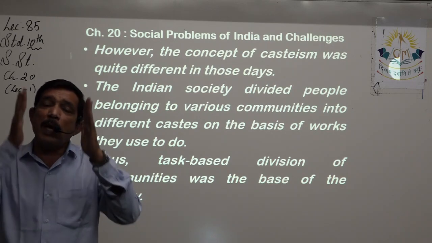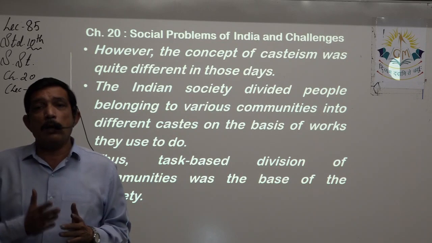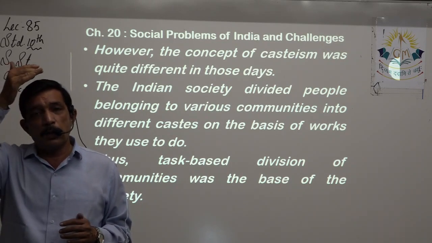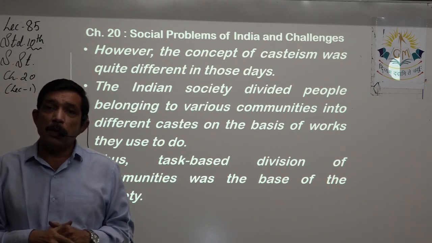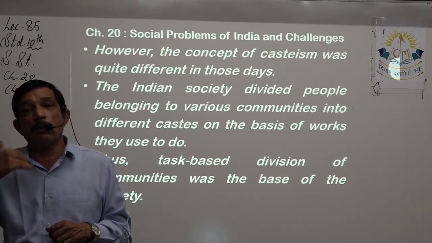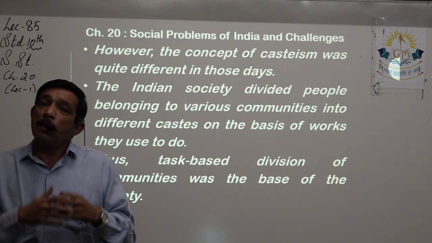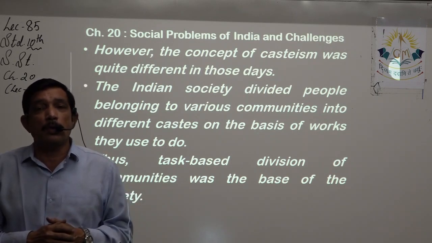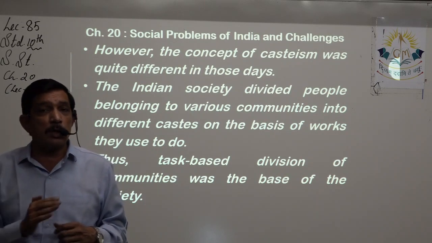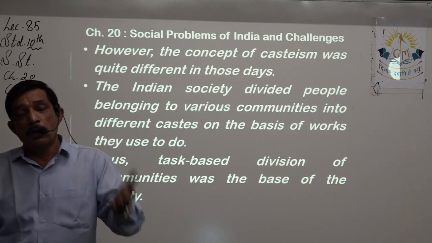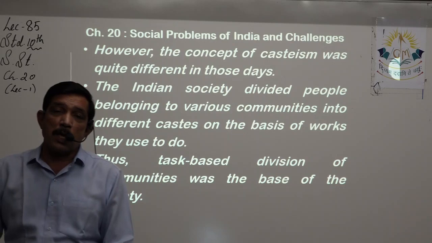In casteism, we have a social ladder where in the earlier times Brahmins were at the top, the people who were allowed to read and write, people who were allowed to have or acquire knowledge and teach the people how to read and write. So on the top were the Brahmins. Then came the Kshatriyas, the protectors of the society.